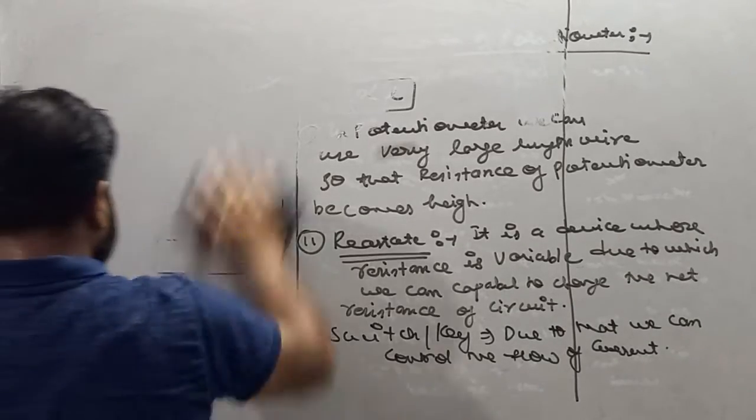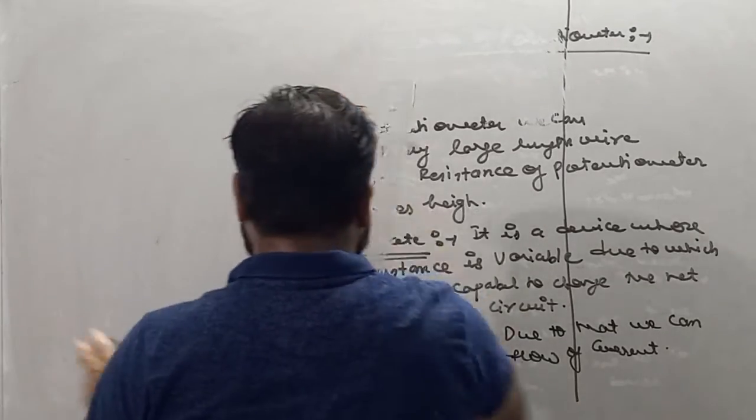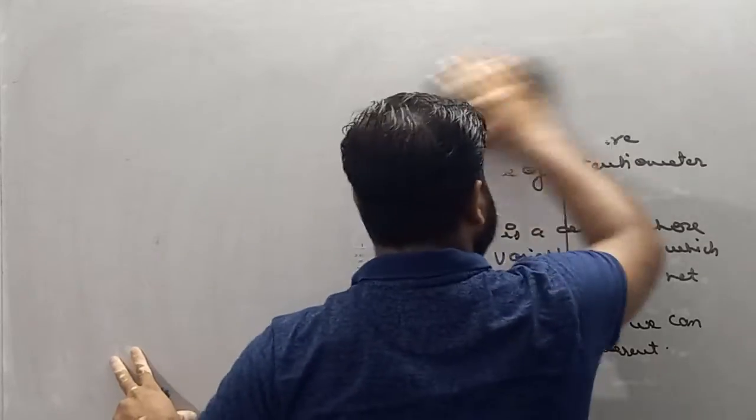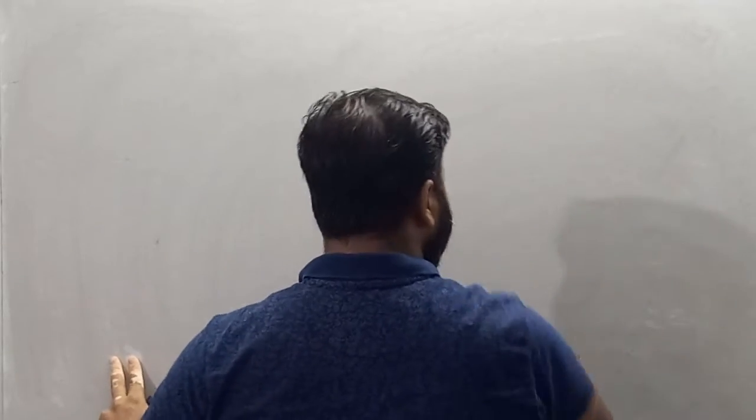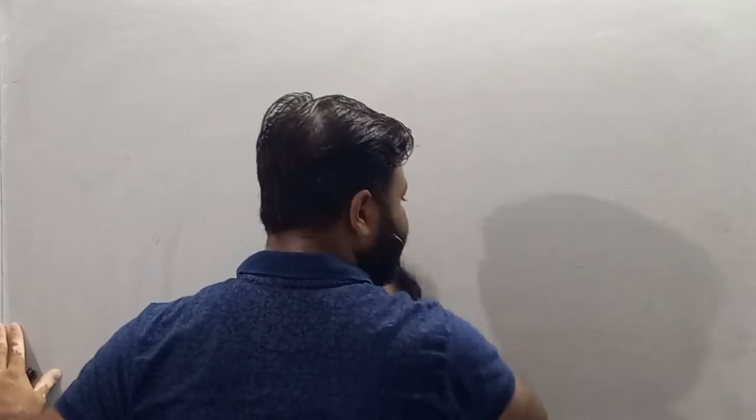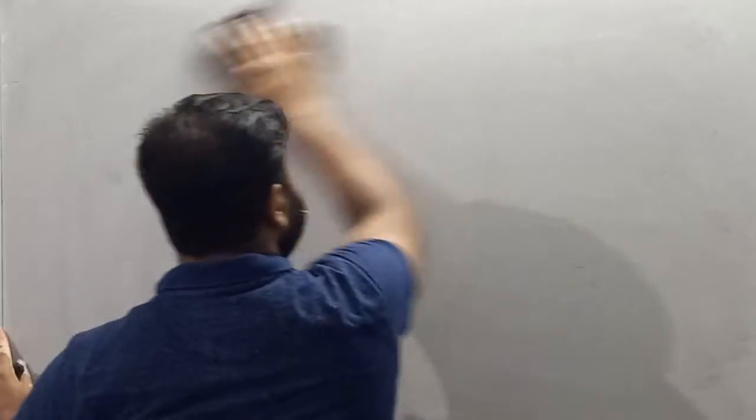Write down next topic, it is application of potentiometer.